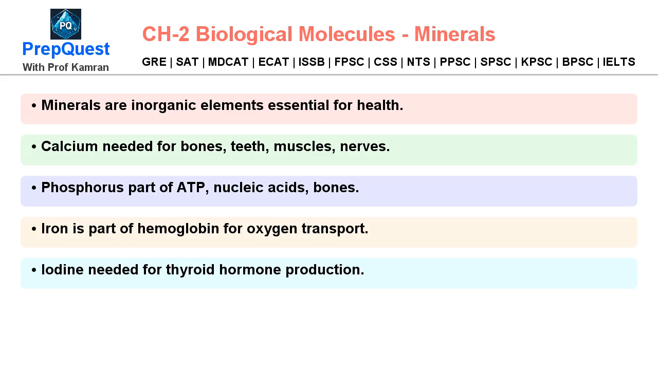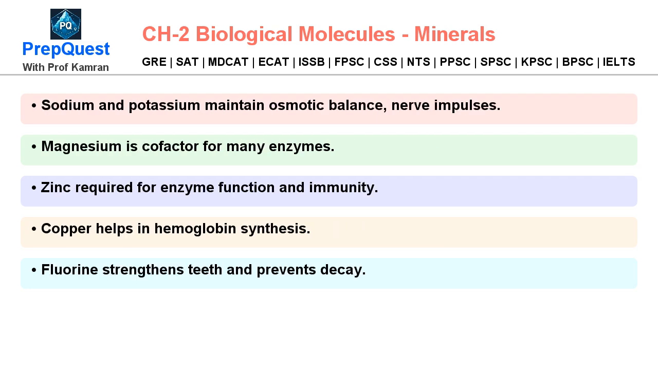Minerals are inorganic elements essential for health. Calcium needed for bones, teeth, muscles, nerves. Phosphorus part of ATP, nucleic acids, bones. Iron is part of hemoglobin for oxygen transport. Iodine needed for thyroid hormone production.